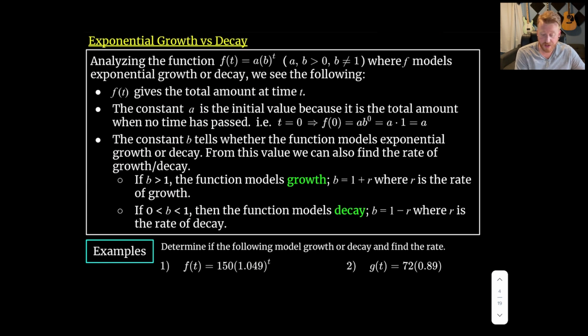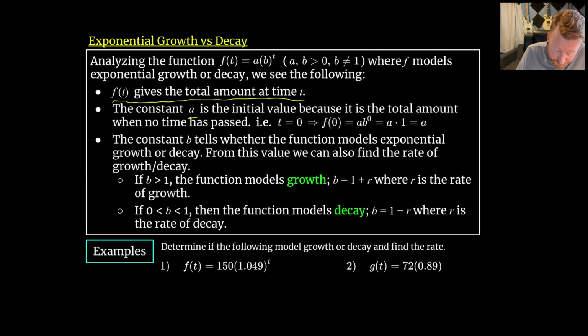All right, now we'll talk about exponential growth versus decay. So if we're analyzing some function, f of t equals a times b raised to the t. So still the same idea, we're just changing the variable from x to t because we're usually talking about time when we're modeling things with exponential functions. And here f will model exponential growth or decay, and we always see the following. f of t gives us the total amount at any time t. So if you want to know what's happening after 3 seconds, if time is in seconds, then you plug in 3, f of 3, and you can find out exactly what amount happens at that time.